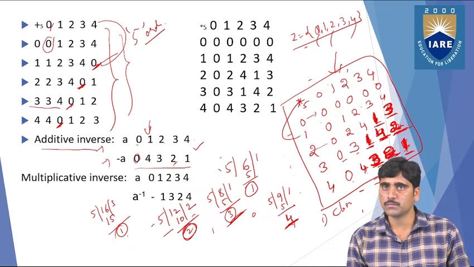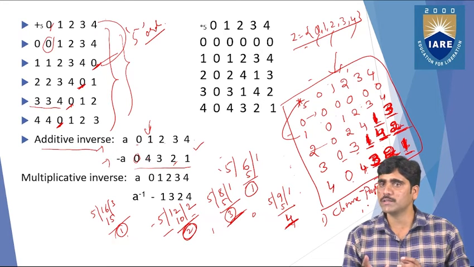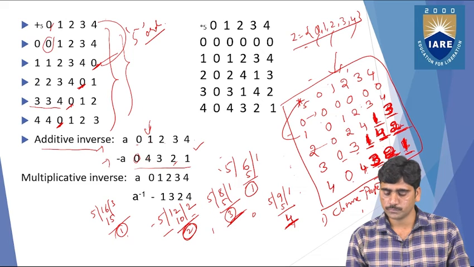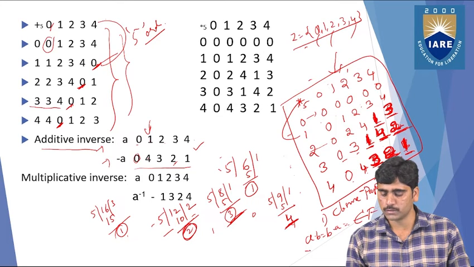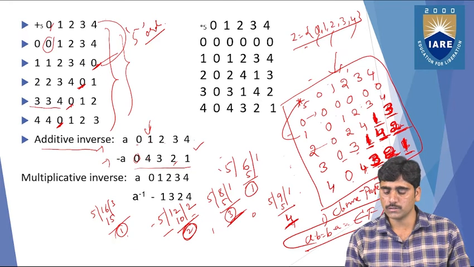Closure property. First property is what? Closure property with respect to multiplication. So closure property is nothing but what? The first, a dot b equals b dot a, the same value, and that belongs to F. That belongs to F, right? And the second one is what?